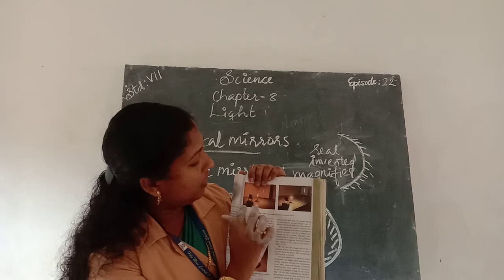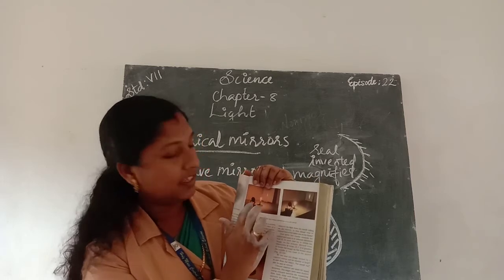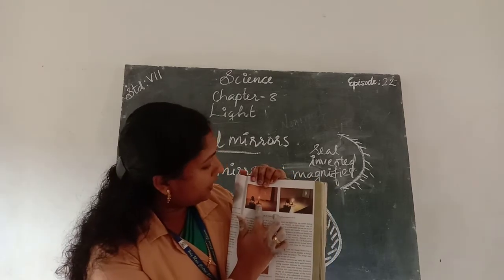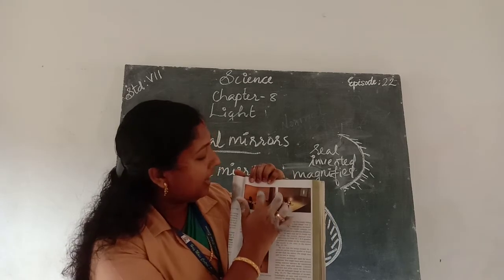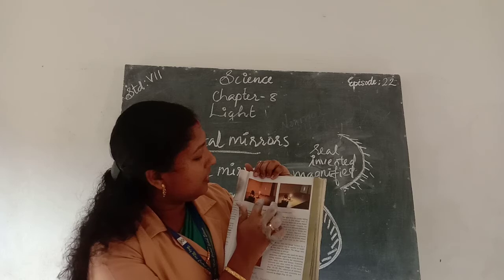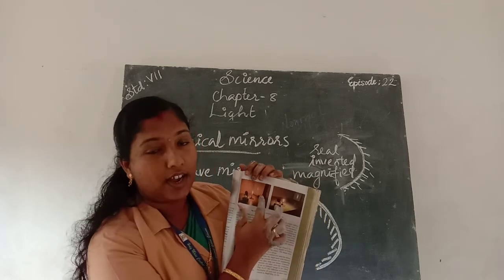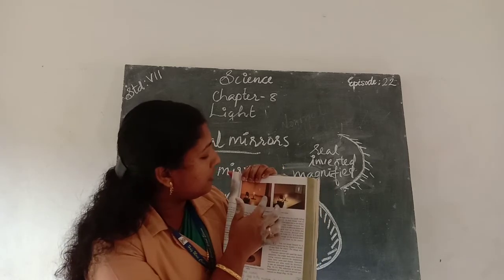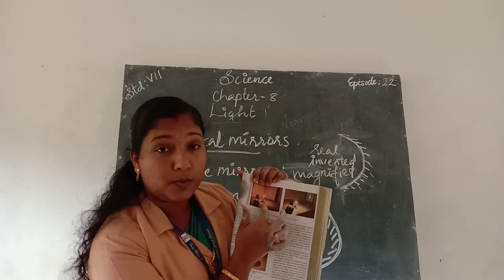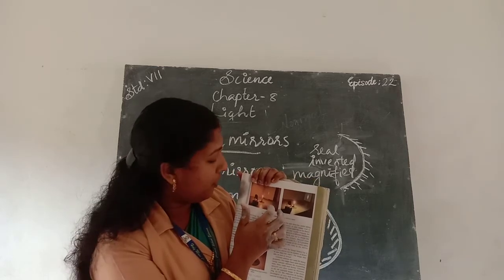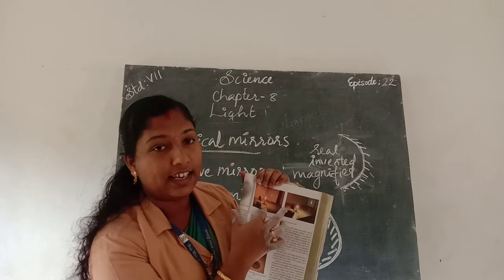Now, all of you listen here. Here, place a concave mirror. In front of the concave mirror, an object, that is a candle, is placed, and a screen is placed beside it. In between the screen and the mirror, an object is placed, that is the lighted candle.